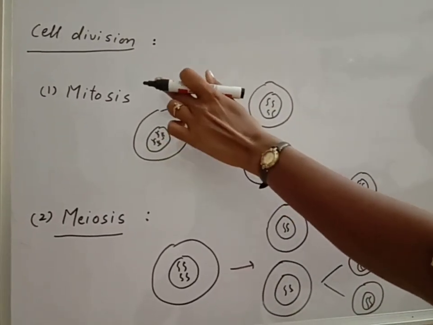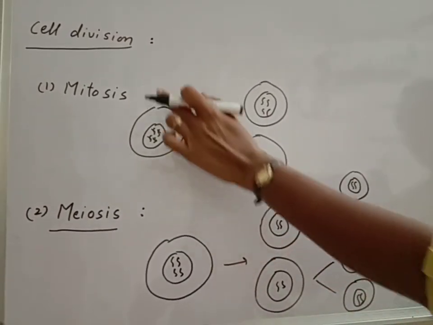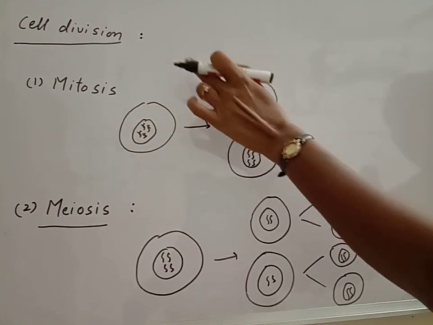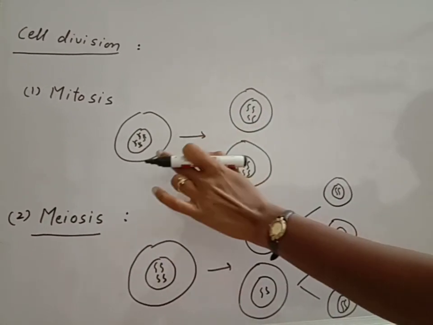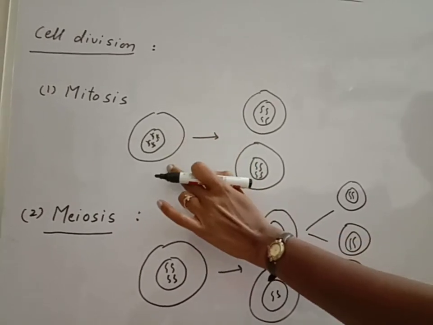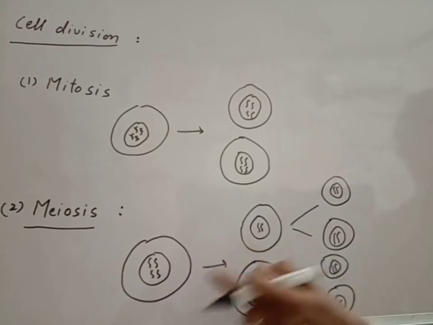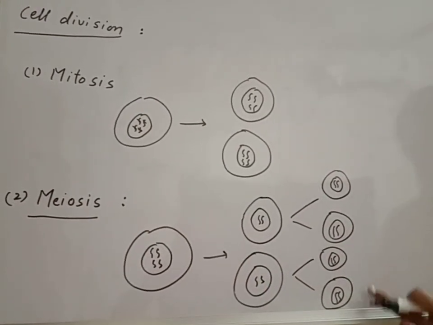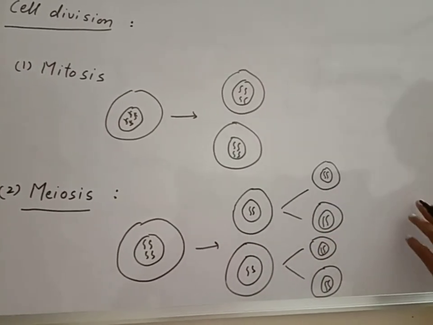The difference between mitosis cell division and meiosis cell division: we can say mitosis cell division is responsible for growth and development, and meiosis for reproduction. In mitosis cell division, the mother cell divides into 2 daughter cells with the same number of chromosomes. In meiosis cell division, the mother cell divides into 4 daughter cells with half the number of chromosomes. So this is all about the cell division.